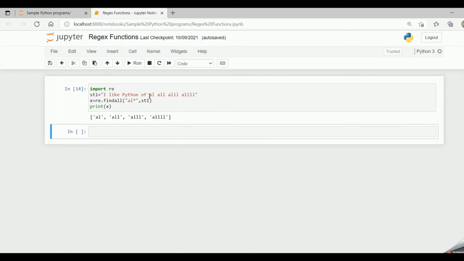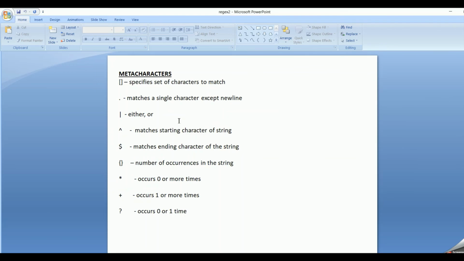If I give just A, even the A will be considered because L is occurring 0 times. A and 0 L's, the match is found. So when I run the code, I get A. Means L is occurring 0 times, 1 time, 2 times, 3 times, 4 times. So all these matches are found.